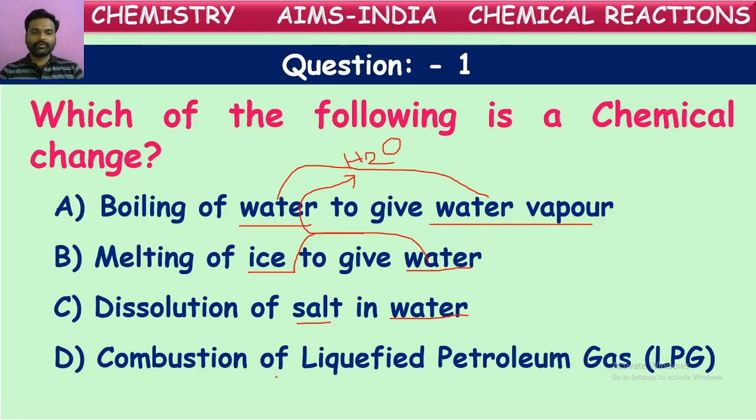But when you combust liquefied petroleum gas, LPG, which is made up of certain hydrocarbons like butane and propane, it burns in the presence of oxygen. Finally, it forms carbon dioxide and water vapor. So new substances are formed. The change in which a new substance is formed is called chemical change. So out of these four, which is a chemical change? Yes, many of you have given the correct answer. Good. D is the correct answer.